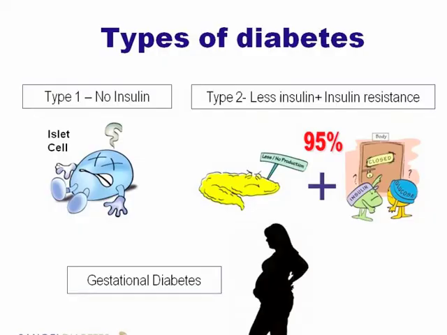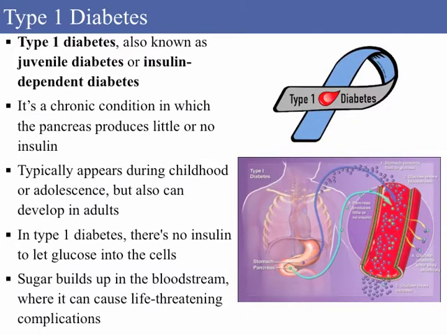Most common types of diabetes include type 1, type 2, and gestational diabetes present during pregnancy. Type 1 diabetes, also known as juvenile diabetes or insulin-dependent diabetes. It's a chronic condition in which the pancreas produces little or no insulin. Typically appears during childhood or adolescence, but also can develop in adults.